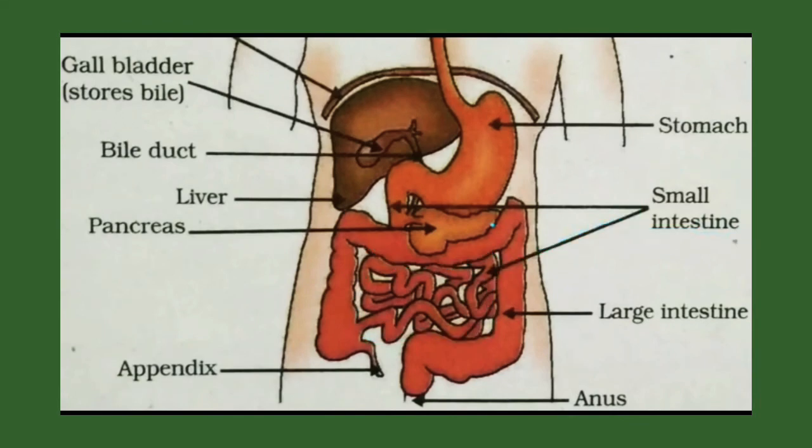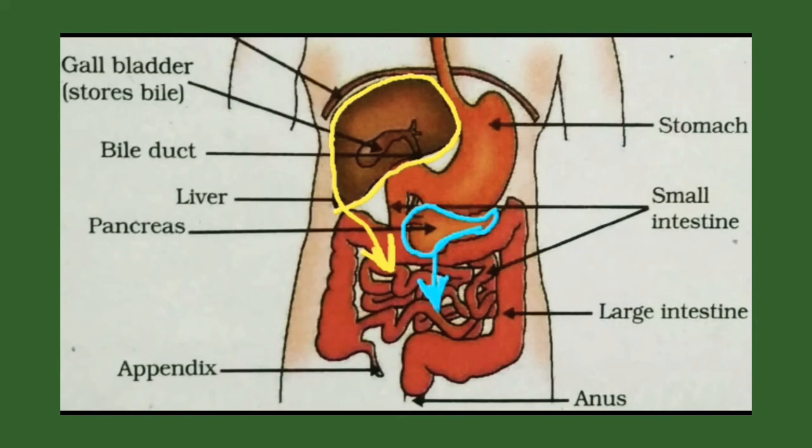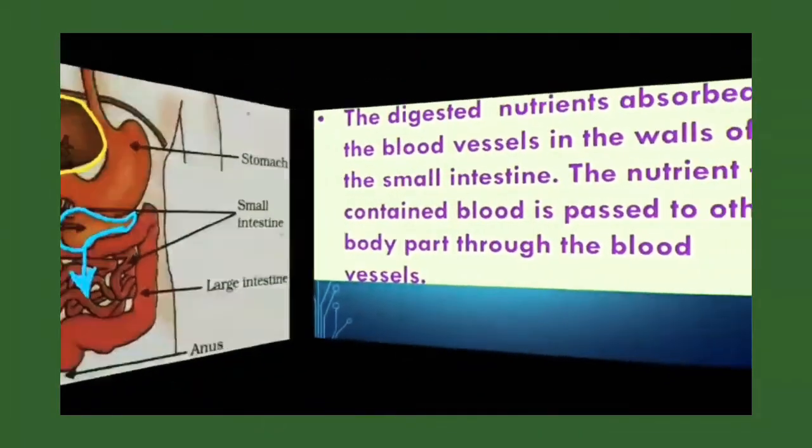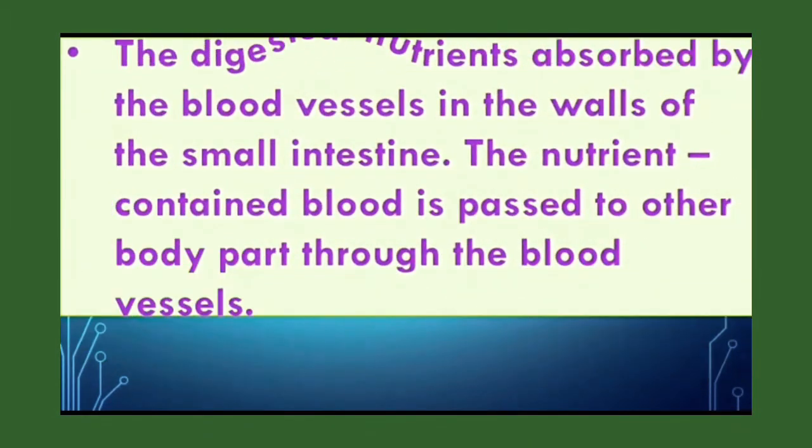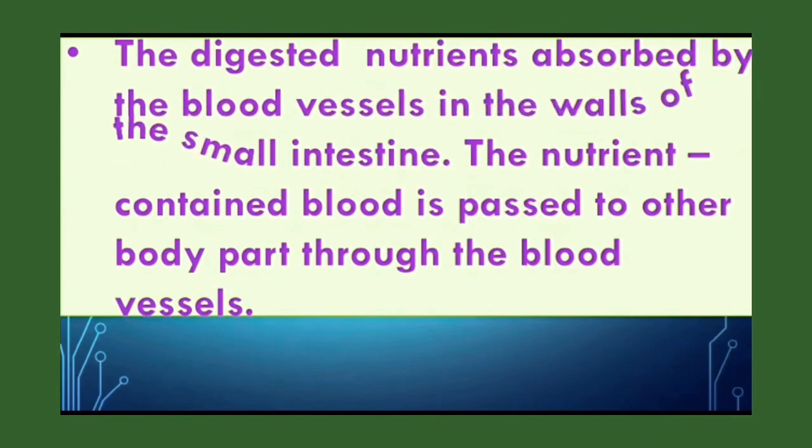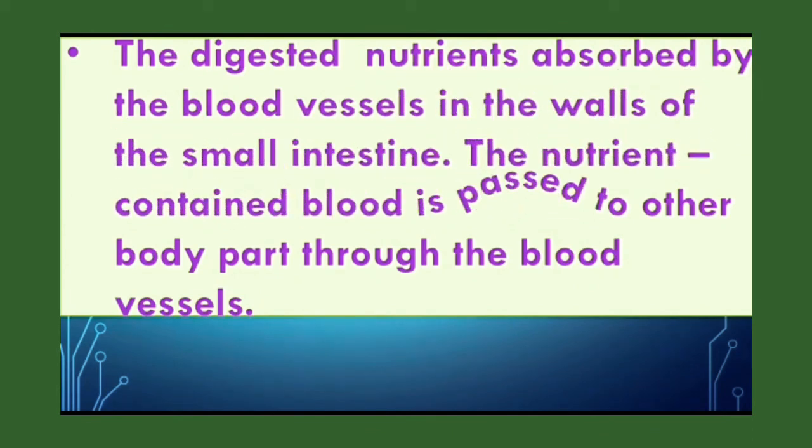Now, the bile released from the liver and the enzymes released from the pancreas into the small intestine help in complete digestion of nutrients. Okay. The digested nutrients are absorbed by the blood vessels in the walls of the small intestine. The blood containing nutrients is passed to other body parts through the blood vessels.